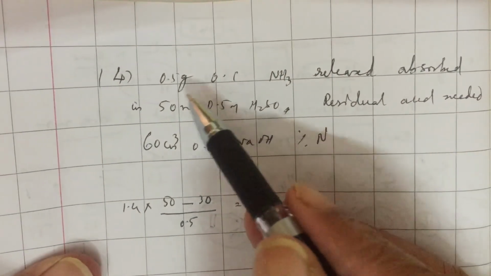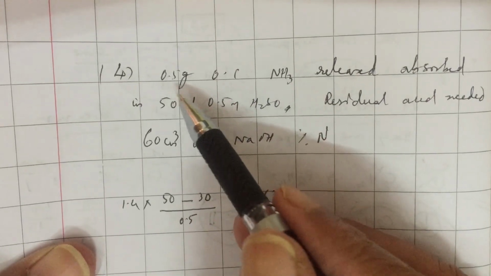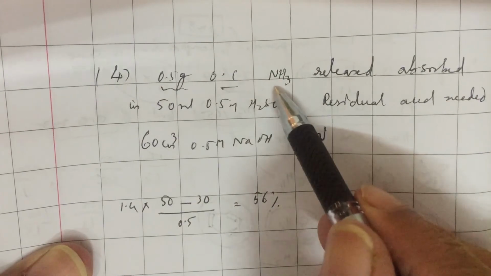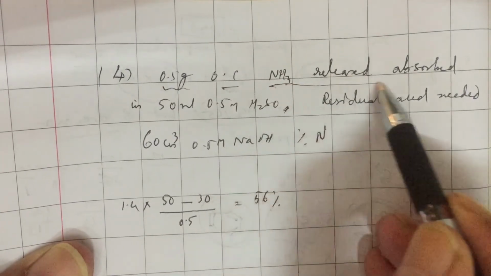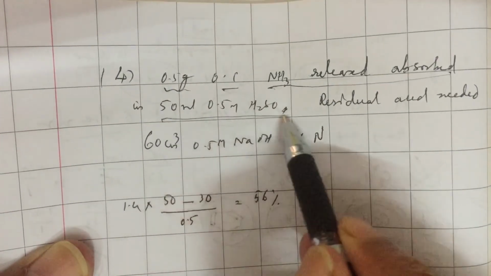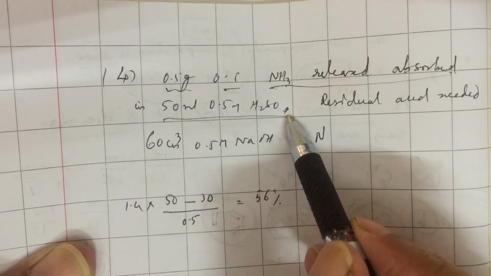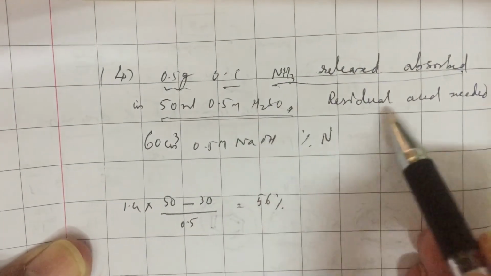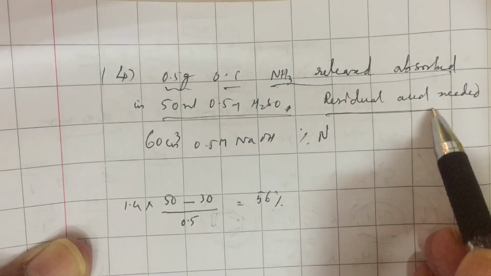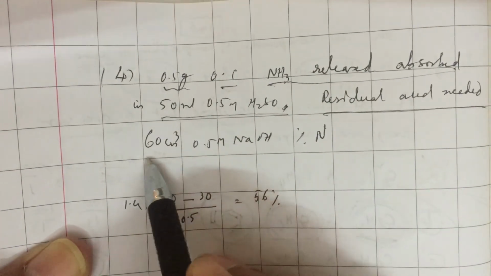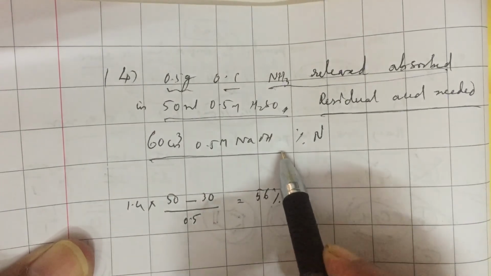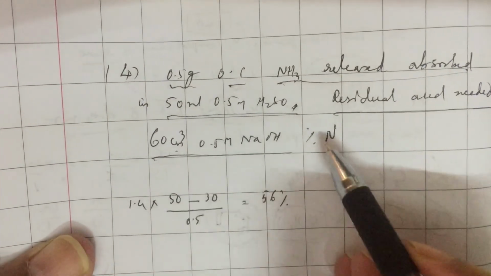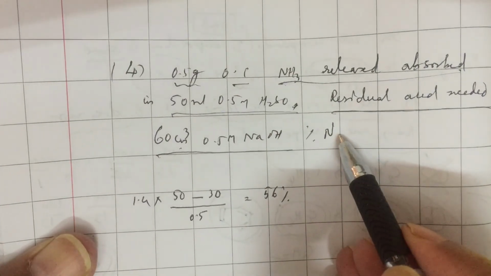If you try this similar problem for practice, you will get clarity. 0.5 grams of organic compound in the Kjeldahl method released ammonia that was absorbed in 50 ml of 0.5 molar H2SO4. Now, due to neutralization, some acid is left. The residual acid left after neutralization needed 60 centimeter cube of 0.5 molar NaOH. 60 centimeter cube means 60 ml. What is the percentage of nitrogen?